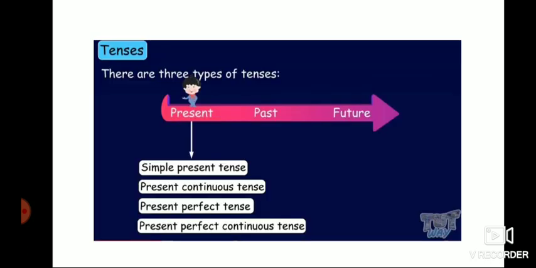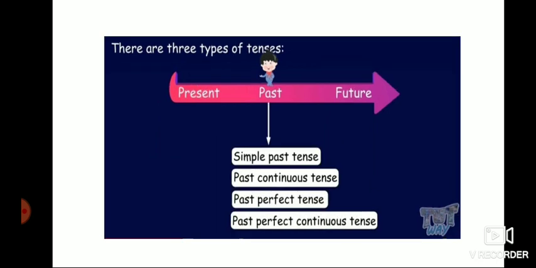Let's see the tenses. There are three types of tenses: present tense, past tense, future tense. The three tenses are divided into four categories each. For present tense, we have four: simple present tense, present continuous tense, present perfect tense, present perfect continuous tense. Like past tense: simple past tense, past continuous tense, past perfect tense, past perfect continuous tense.